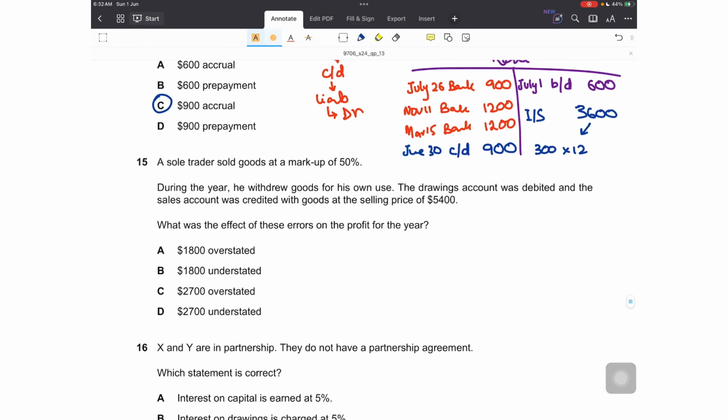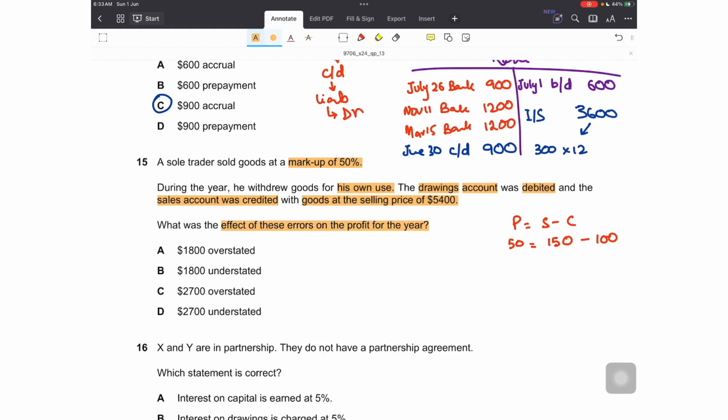Question number 15. A sole trader sold goods at a markup of 50%. In markup we know that if profit is sales minus cost, so in markup profit is 50, my sales would be standing at 150% and my cost would be at 100%. During the year he withdrew goods for his own use. The drawings account was debited and the sales account was credited with goods at the selling price of 5400.